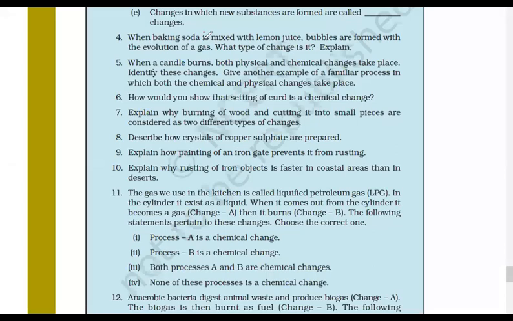Tell me. Sir, will matchstick come? Yes. When the wood burns, it's a chemical change. But it is not a physical change, na? Yes, sir. Anything else? Think of. Everyone think.